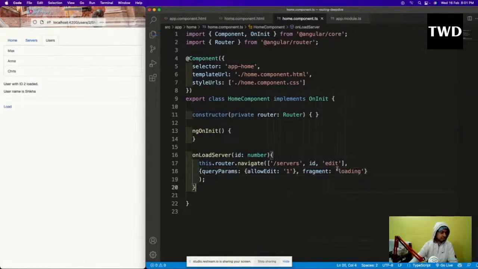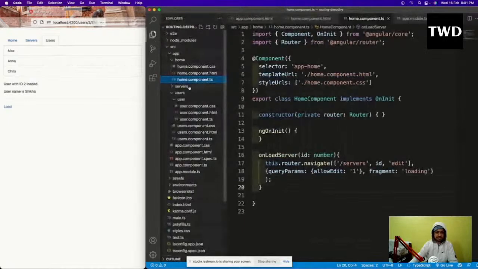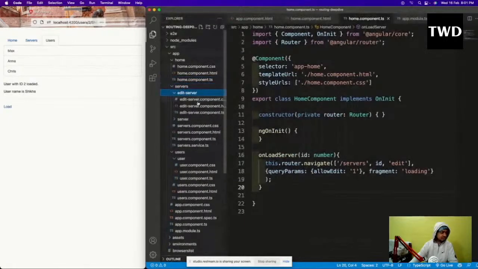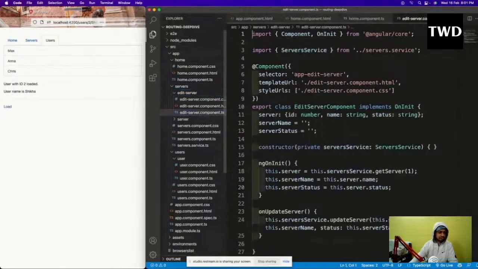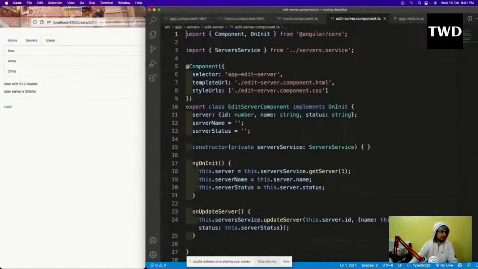We'll soon see why I'm using this thing. And now in the servers, edit server, the edit server component.ts file, we'll go, and here we have to do something. Here we are going to have this activated route again.